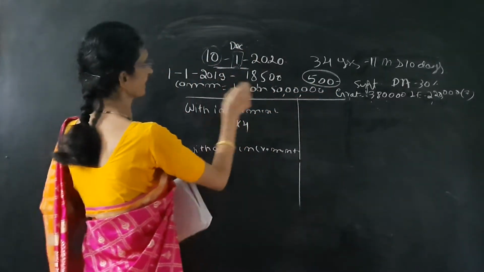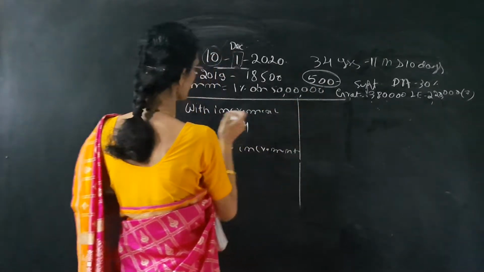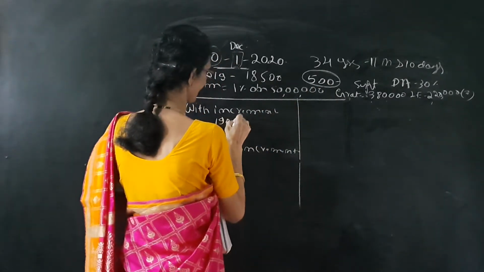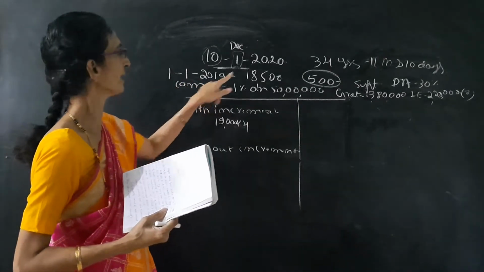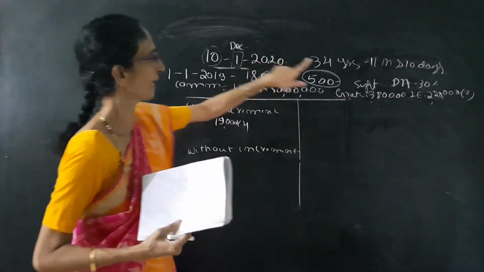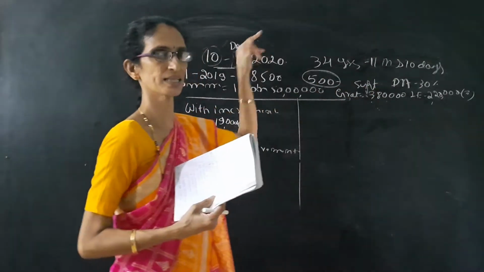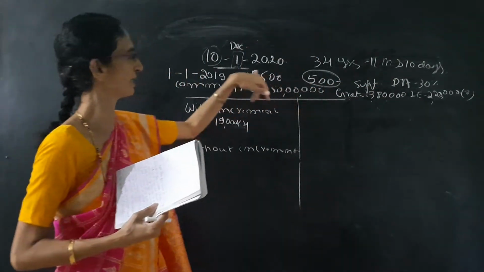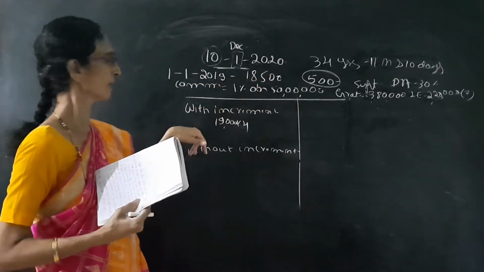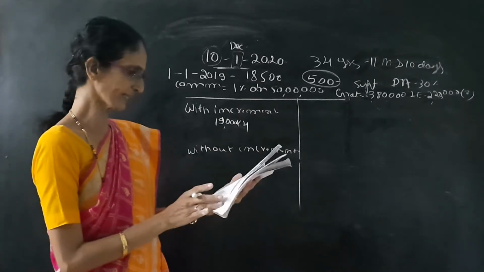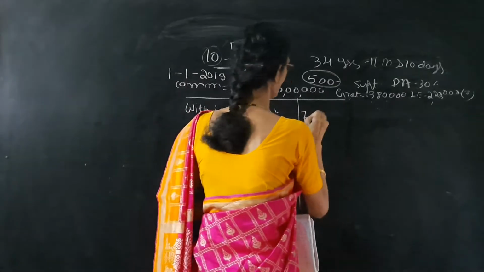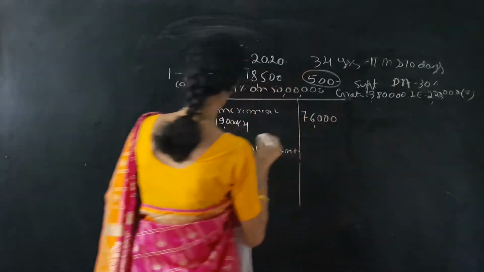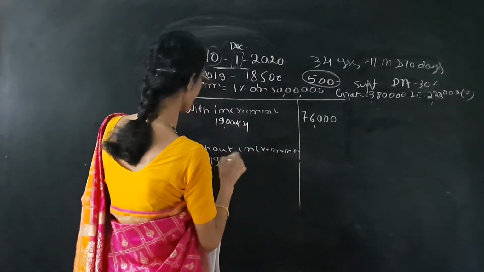So with increment is 18,500 plus 500, that is 19,000. This 500 has to be added as the increment, and then it becomes with increment. So 19,000 into 4 we get 76,000.